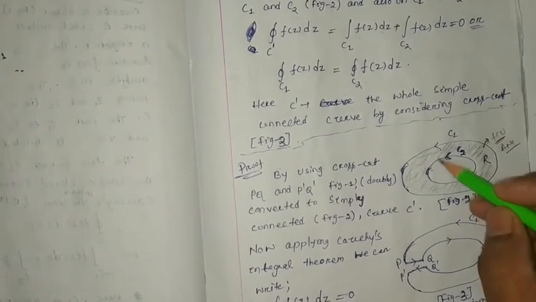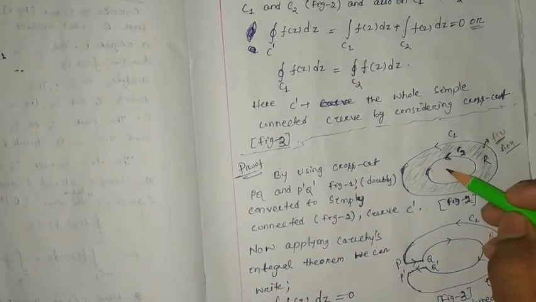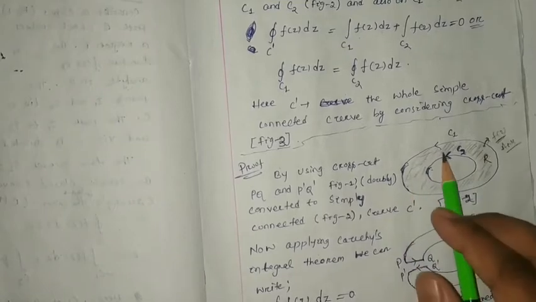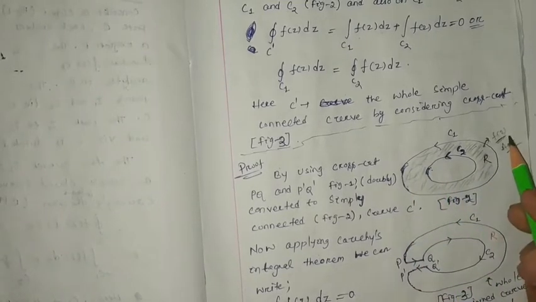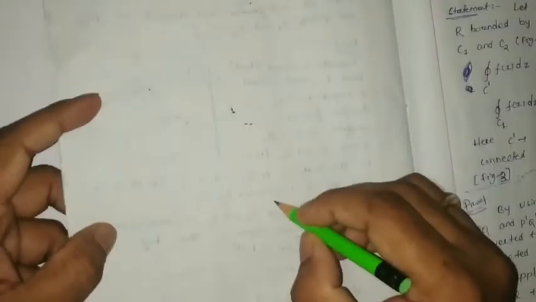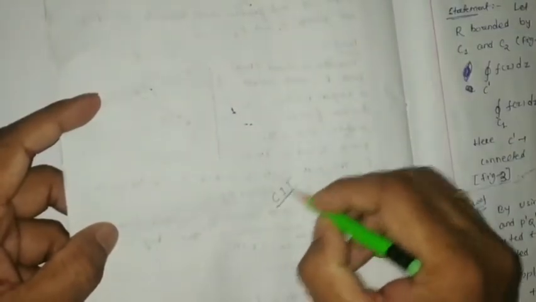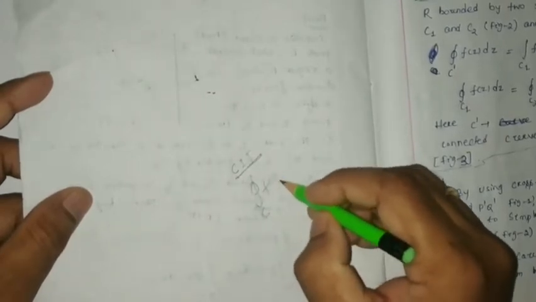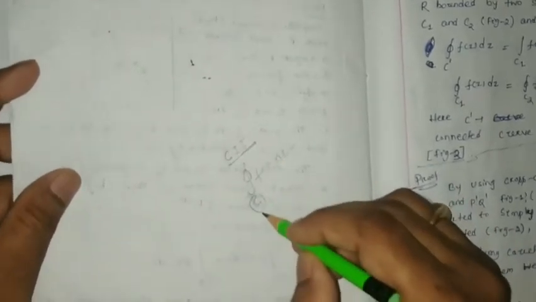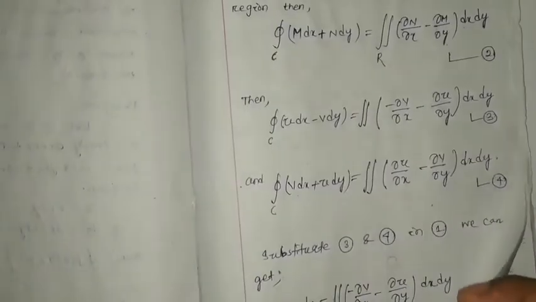As it is a doubly connected region, first we have to convert this doubly connected region to a simply connected region, because if we consider Cauchy's integral theorem, then whenever we write the integral over C of f(z) dz, here C has to be a simply connected region, as I told you at the very beginning. You can follow Cauchy's integral theorem.